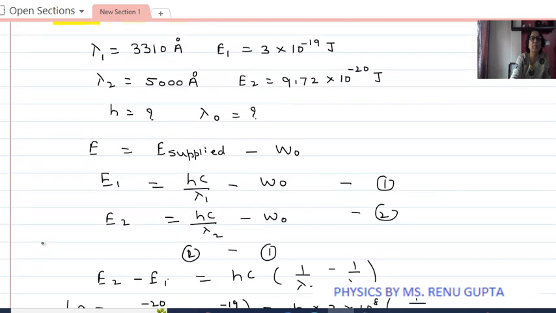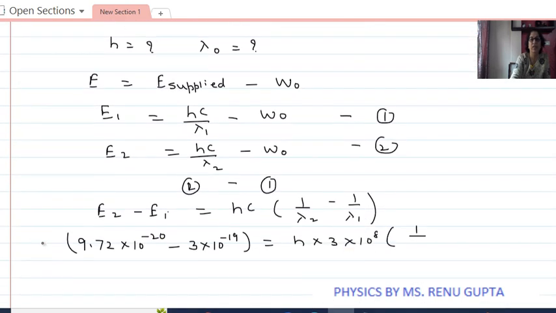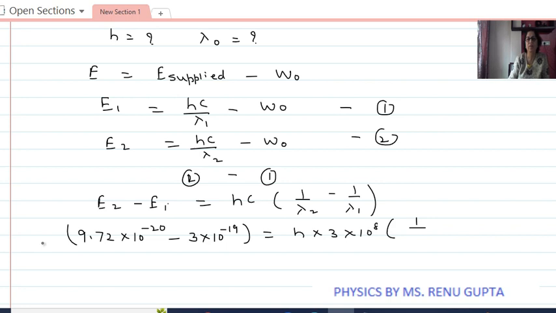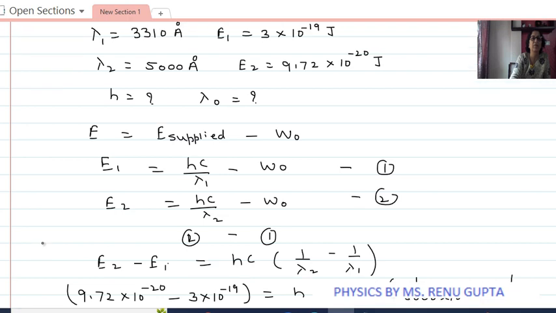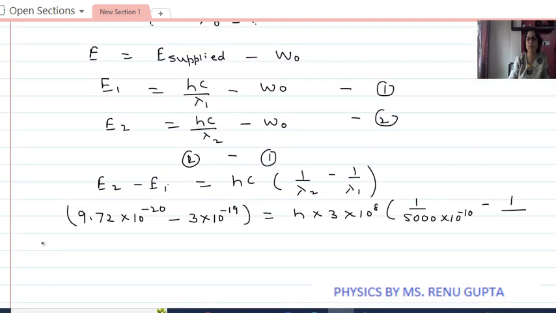We'll check the value of lambda 2, 5000 angstrom. So 5000 into 10 to the power minus 10 minus 1 upon value of lambda 1, 3310 angstrom, 3310 into 10 to the power minus 10.